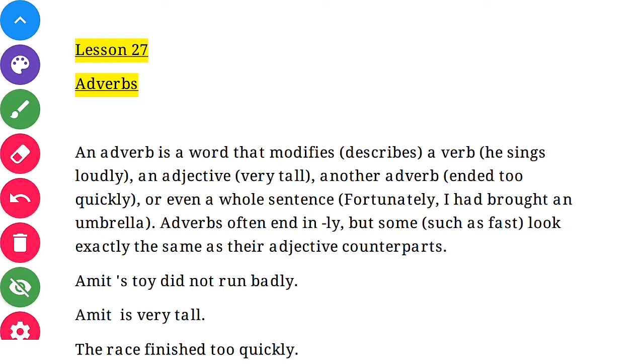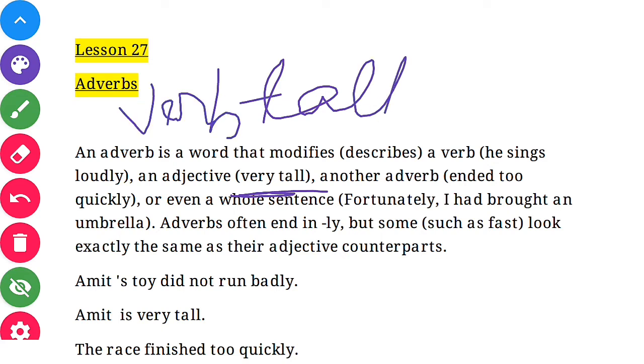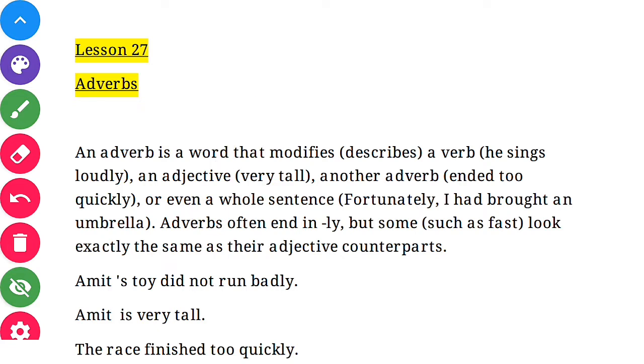Now, very tall. Tall is an adjective. The word very is an adverb, and very is modifying the word tall. And how does it modify another adverb? You can see it is written too quickly.